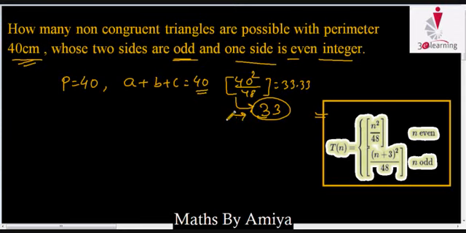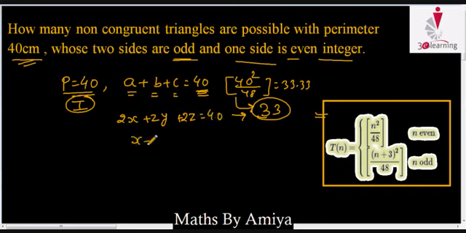Perimeter is 40 and all sides are integers. Since the perimeter is even, all sides could be even. So say A is 2x, B is 2y, C is 2z, and the sum is 40. That means x plus y plus z is nothing but 20.